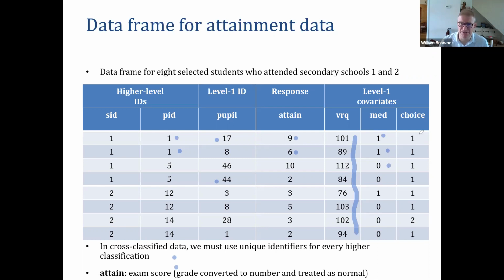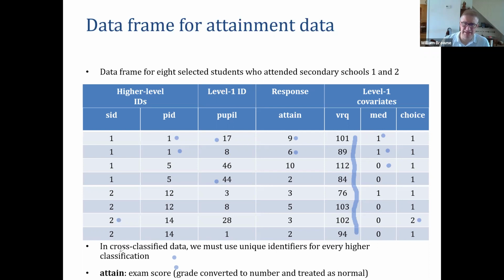And then the choice of secondary school. So 7 of these 8 children got their first choice. This child here got their second choice of secondary school, so didn't really want to go to secondary school 2, but that was the one they were allocated to. So a little bit of a point here.